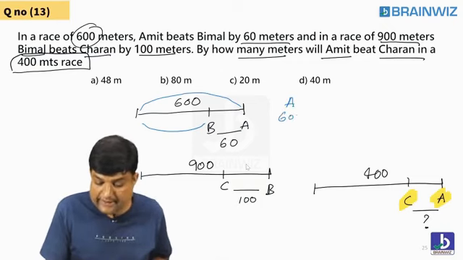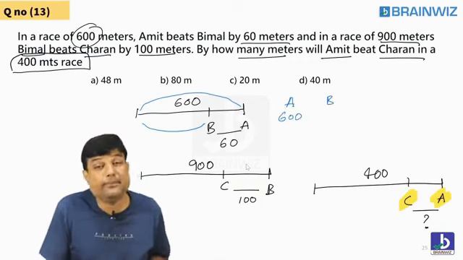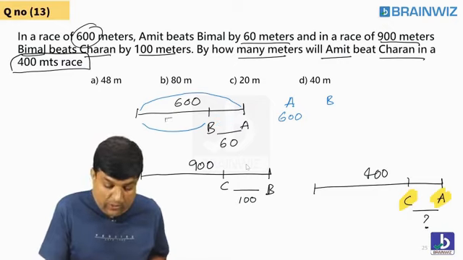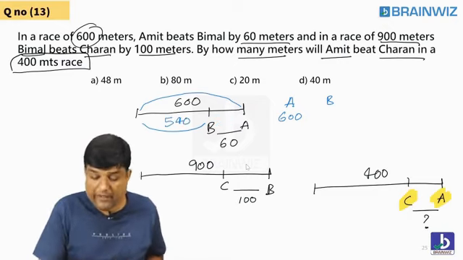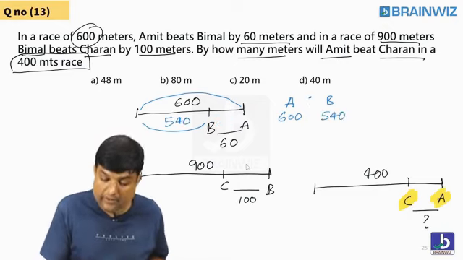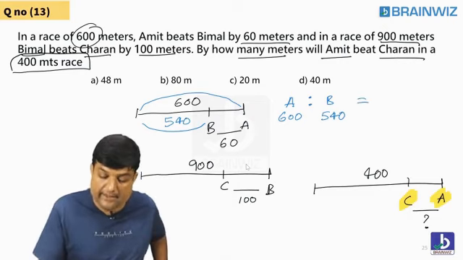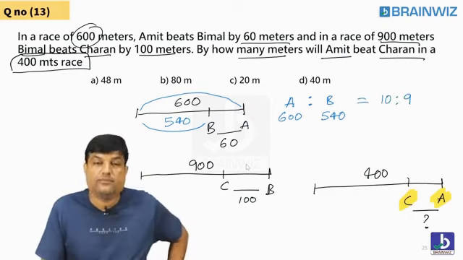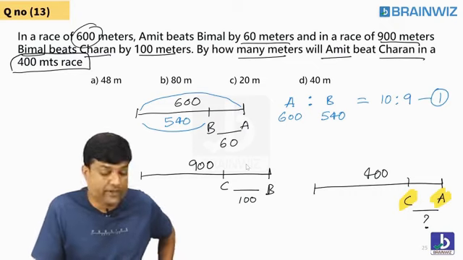When A covers 600, B cannot cover 600. B is 60 behind, so B will cover only 540. So tell me, students, what's the A to B ratio? Cancel, that is 10:9. You got the AB ratio from the first equation?